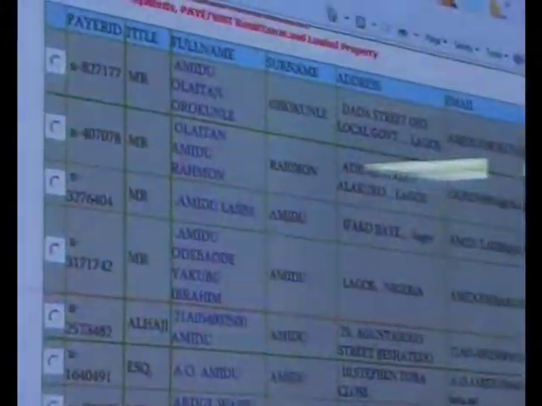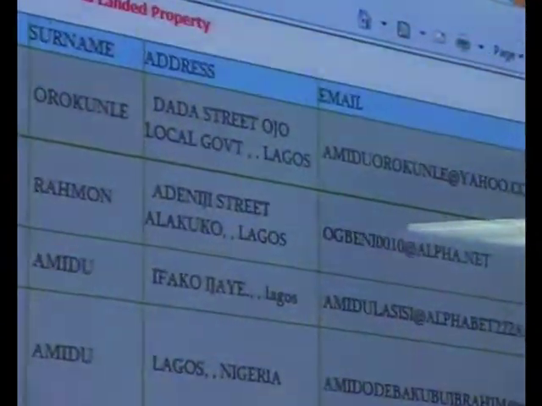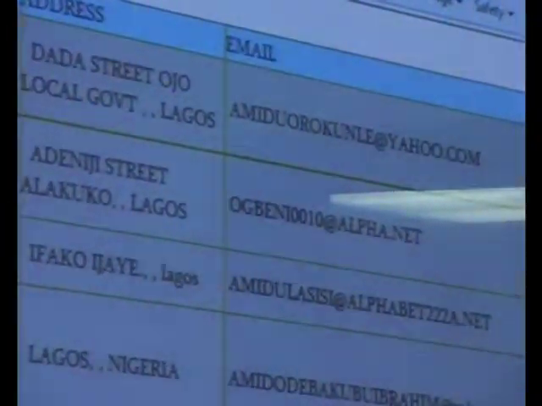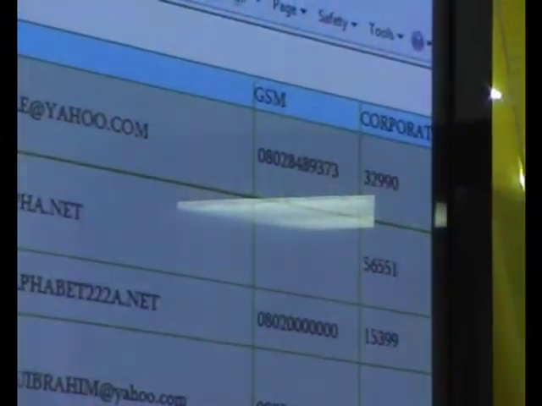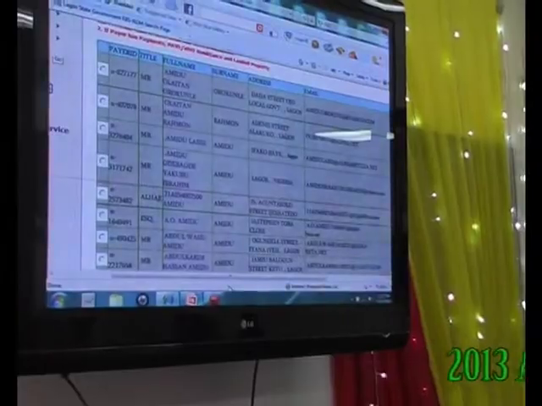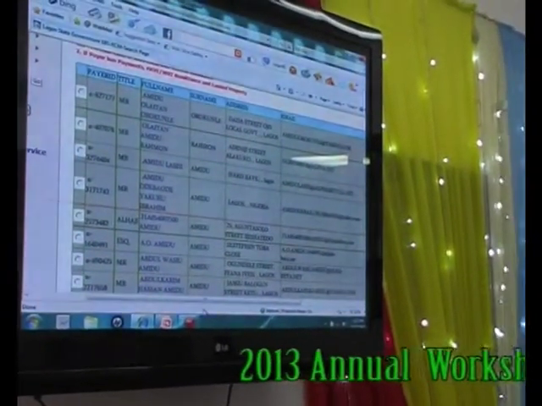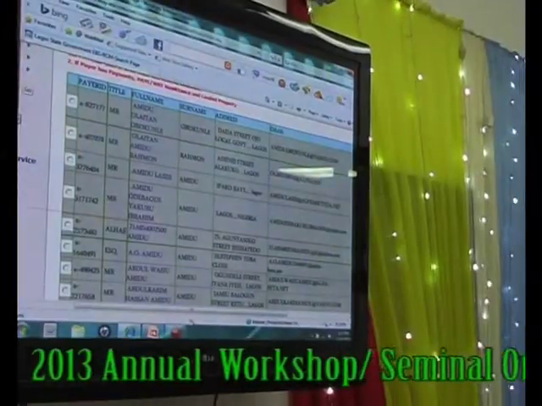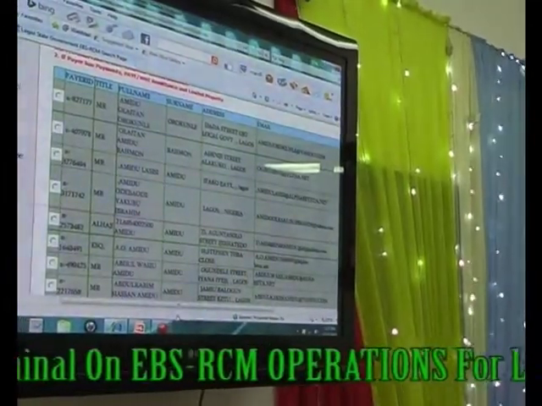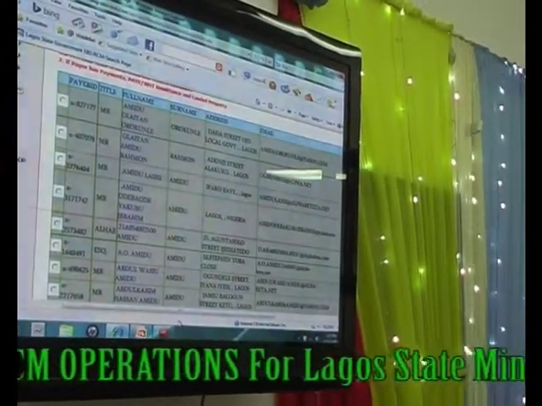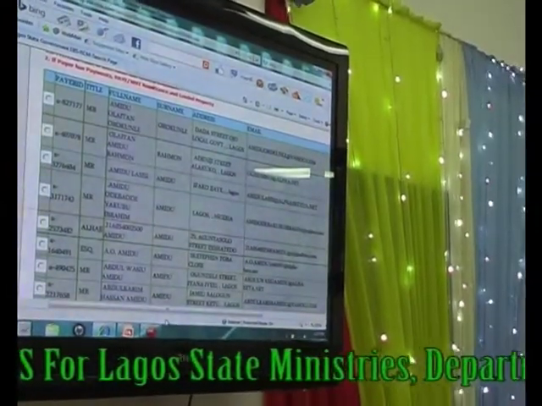There is other information for us to be sure. Sir, can this be your email address? It is, sir. All right, sir. And can this be your phone number, sir? That's my phone number. All right, sir. So that means we are very sure that he is the person. What have we done now? Can we get attention here, please? No distractions. We've been able to get Mr. Orokune's PID just by searching. Do we understand now? Just by searching, because he has been paying before and does not have his card with him, and he has forgotten his payer ID.